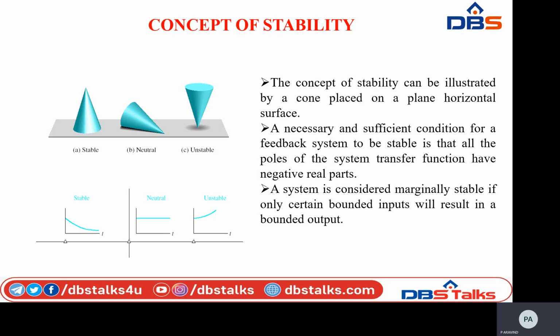A system is considered marginally stable if only certain bounded inputs will result in bounded output. Here bounded inputs are nothing but finite inputs, which will result in finite output.